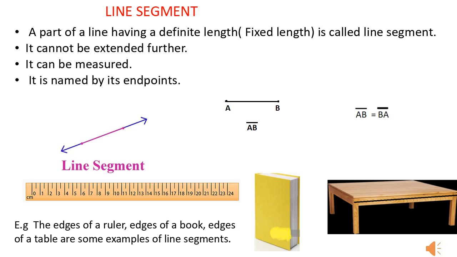See the figure, line segment AB is shown over here. It is named by its endpoints. Yes, you can write line segment AB is equal to line segment BA also. What gives the idea of a line segment? You can see the edges of a ruler, edges of a book, edges of a table, to mention a few, are examples of a line segment.